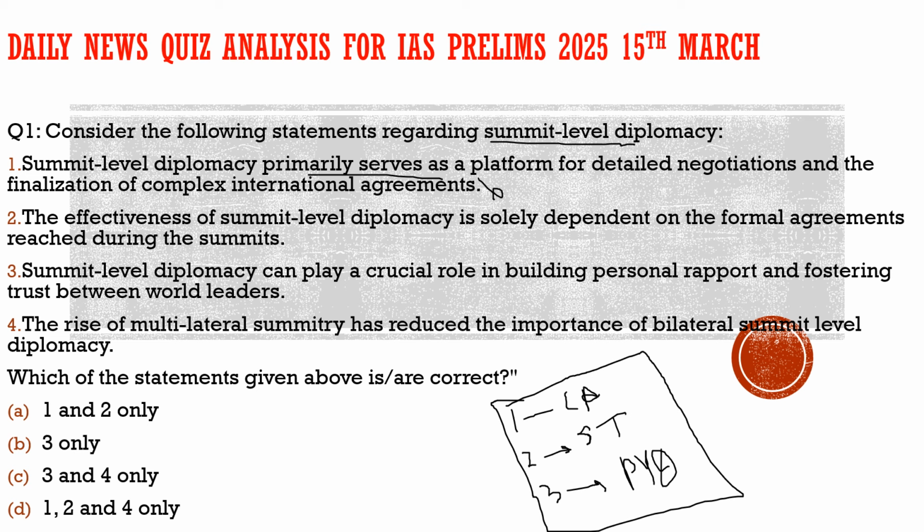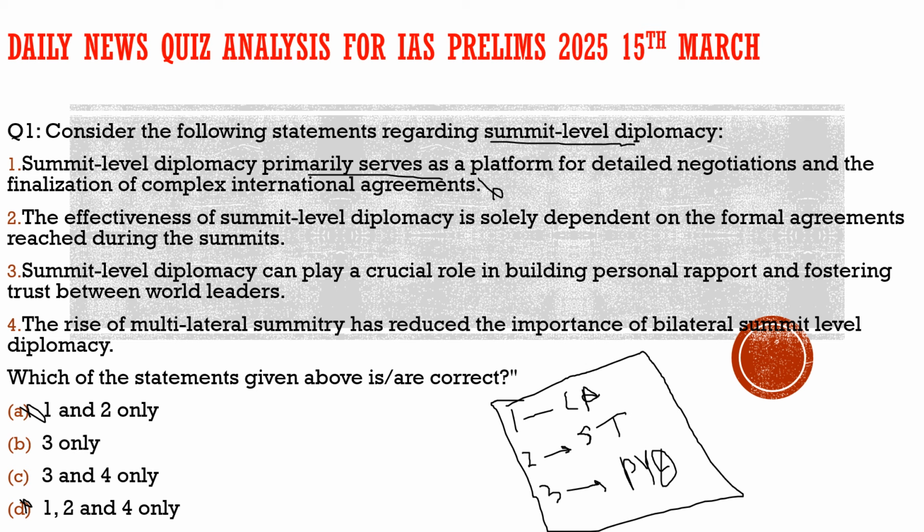By marking the first statement incorrect, we can eliminate option A and option D. Now we are left with option B and option C. I will tell you a trick here. Looking at the options, which statement would be best for you to look at? For me, the best is the fourth statement, because then we can automatically come to the answer. So let's have a look at the fourth statement first.